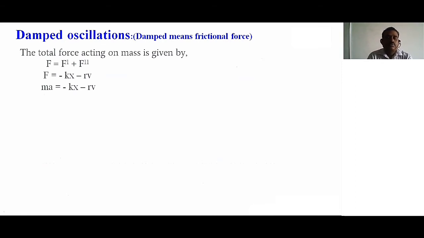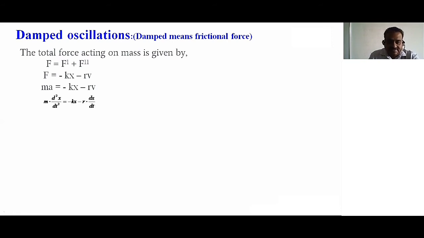So ma is equal to minus Kx minus rv. On the left side we take F is equal to ma, so m into a, which is m d square x by dt square, is equal to minus Kx minus r, and velocity we can write as dx by dt.